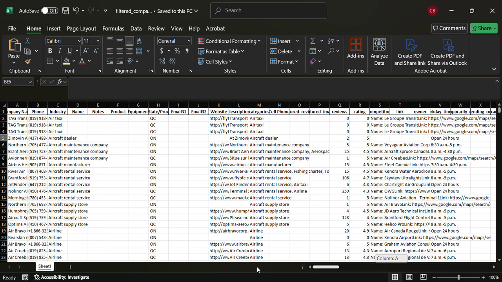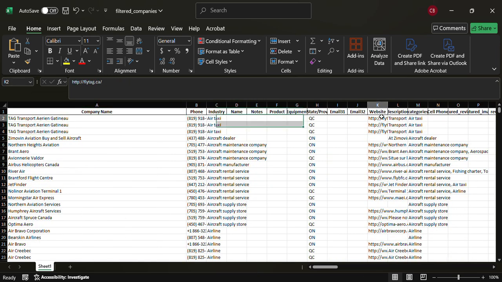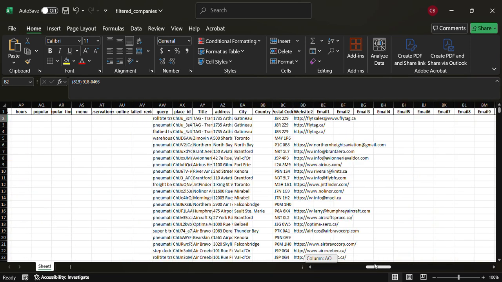So that's the only downside when you're looking, is that some of these will have the same company and website, phone number might be the same here, or it might be different. It all depends, and the address might be different or something like that.